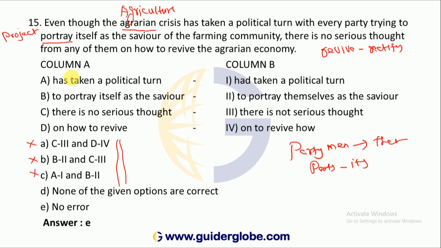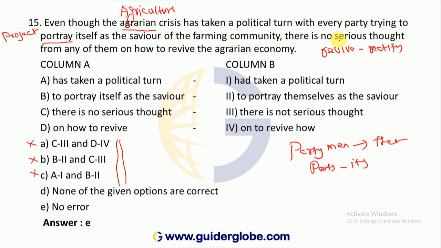If there is any error or no error: even though the agrarian crisis has taken a political turn with every party trying to portray itself, because it is party, as the savior of the farming community.